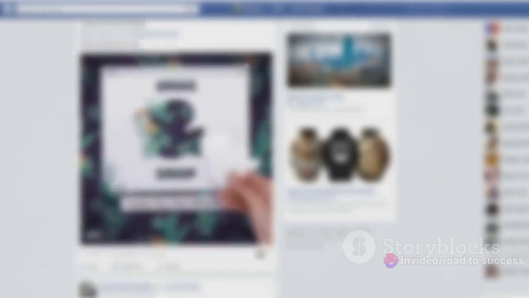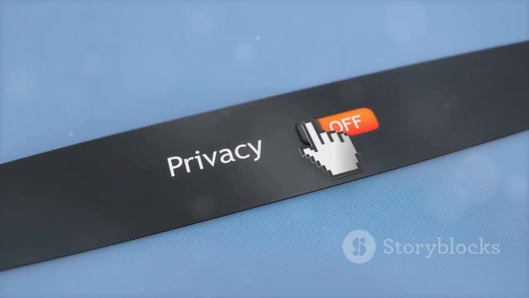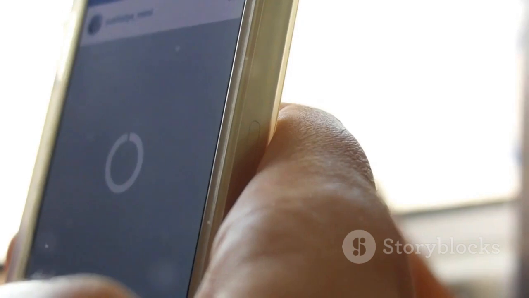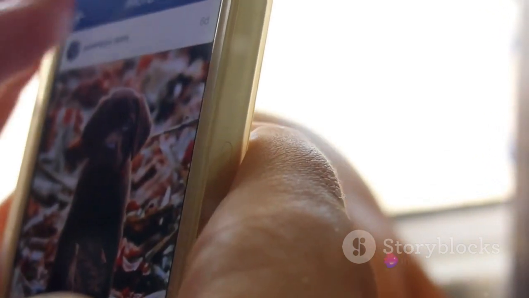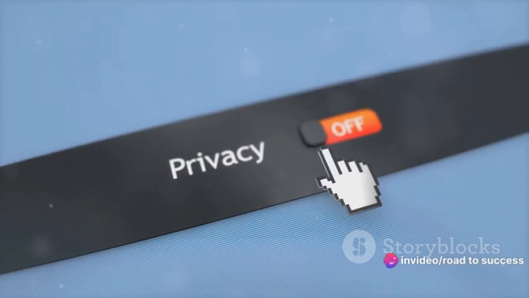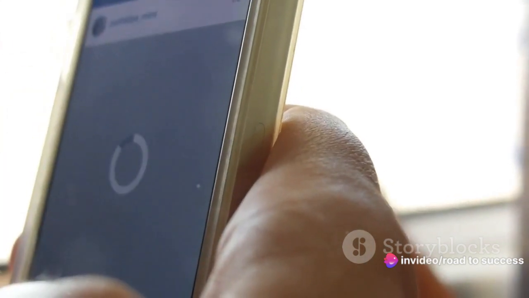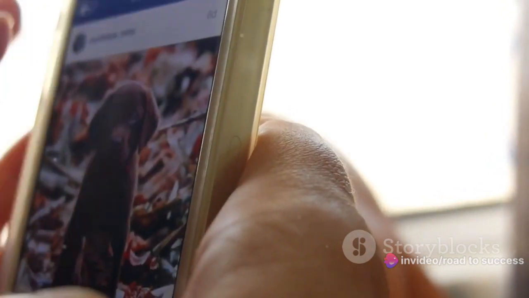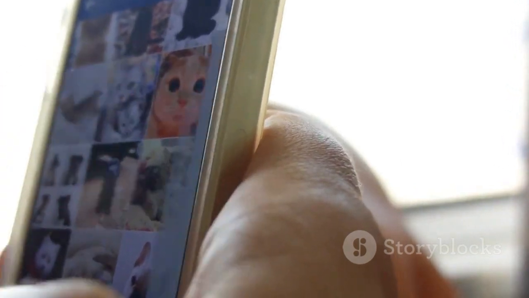Privacy, in this digital age, is paramount. Facebook offers a plethora of options to customize who can see your content, who can contact you, and even who can look you up. To master this, head over to the Settings tab, then click on the Privacy section and explore the options to tailor your privacy settings to your comfort level.